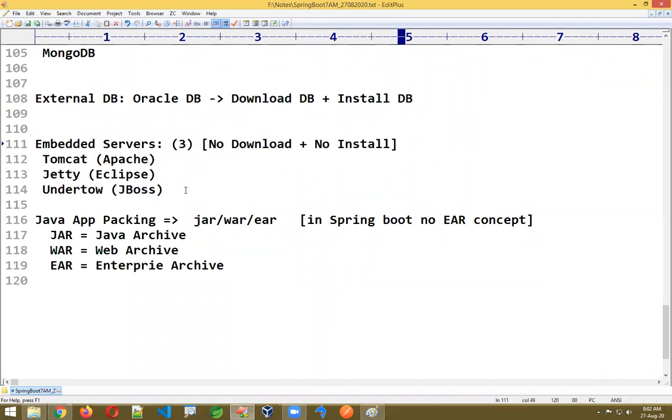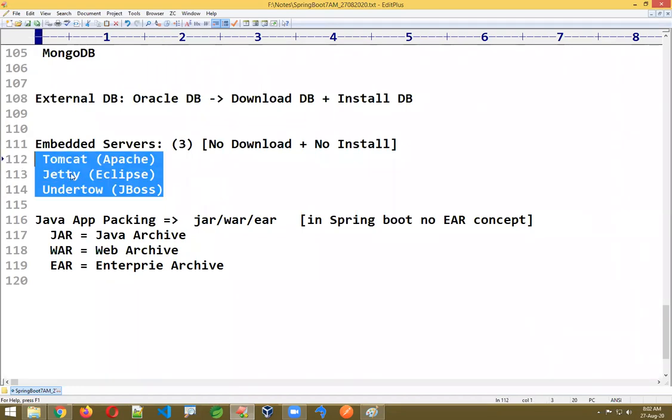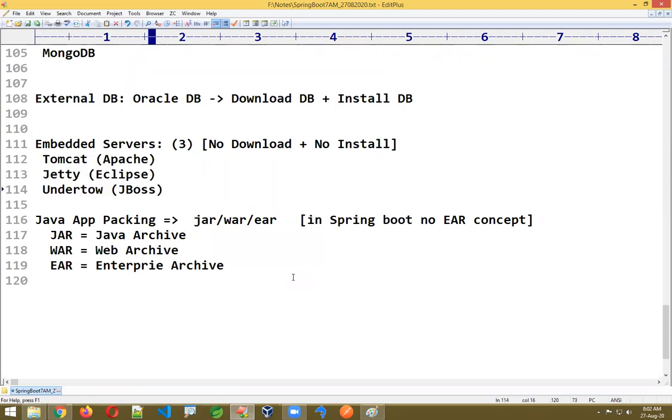If you worked on advanced Java, generally you used to go to the official site of Tomcat, download it, click next and finish, and configure some home. We needed to do that, but here nothing is required. You can directly work on coding. You can even use embedded servers in production deployment, nothing to worry about, that is not a problem. But it is mostly used for development.